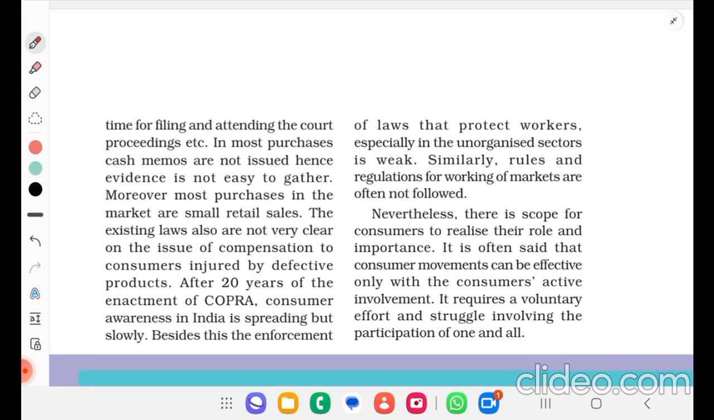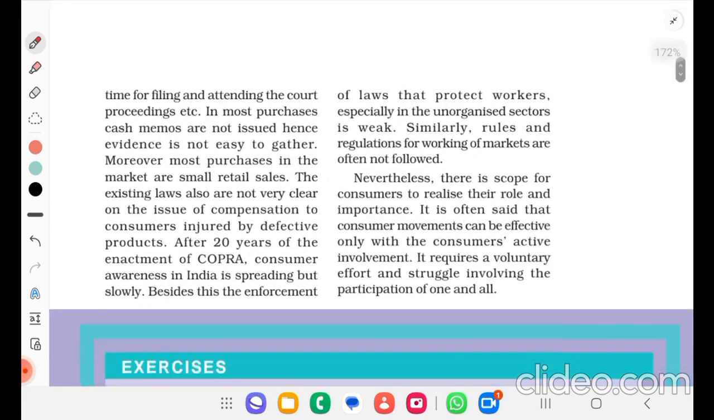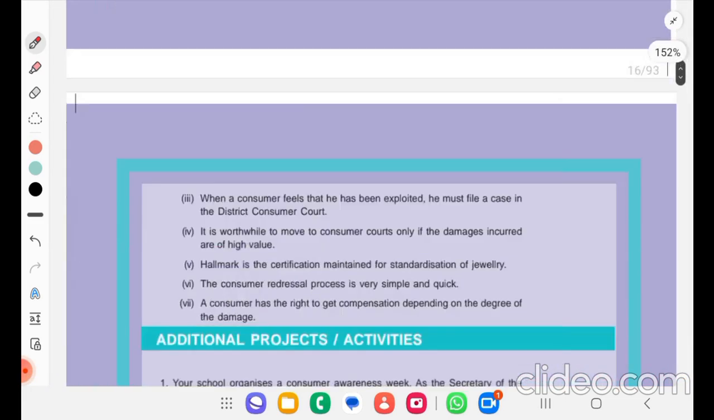Nevertheless, there is scope for consumers to realize their role and importance. It is often said that consumer movements can be effective only with the consumer's active involvement. It requires a voluntary effort and struggle involving the participation of one and all. So that's all about this chapter.